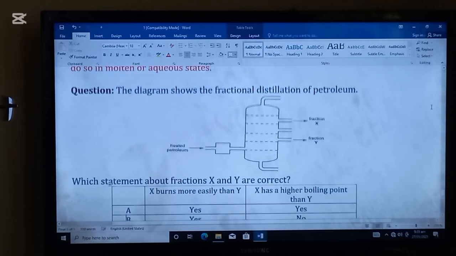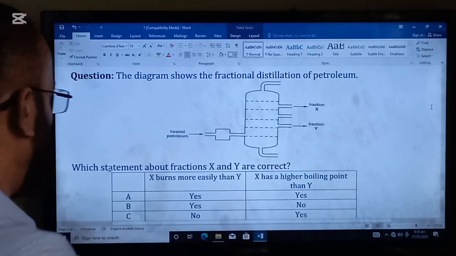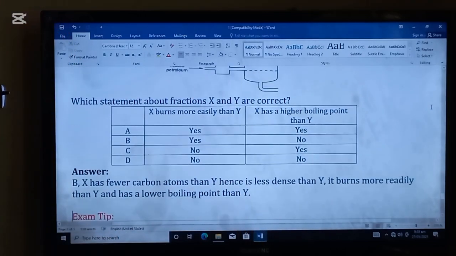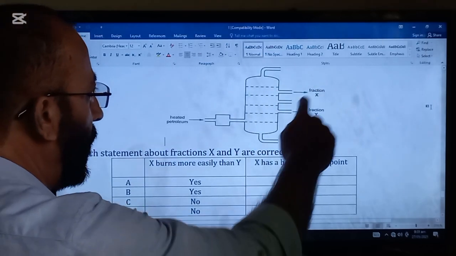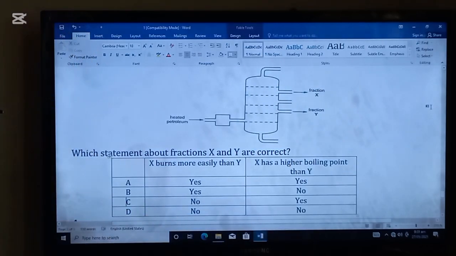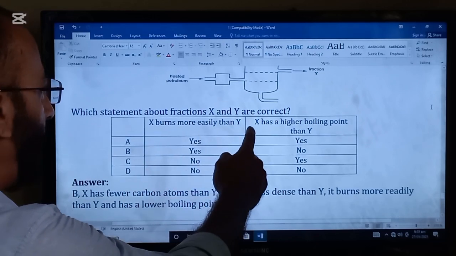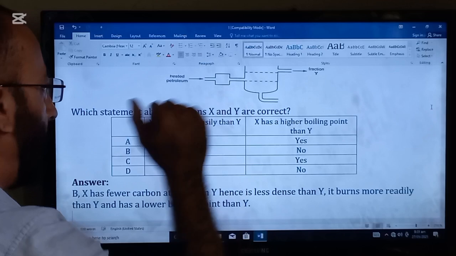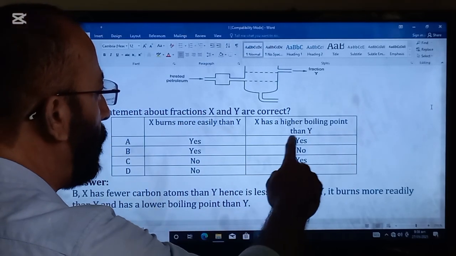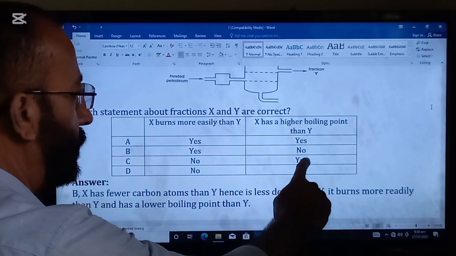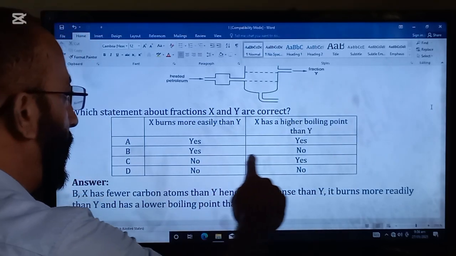Another question is here. The diagram shows the fractional distillation of petroleum. Here is the figure. Which statement about fractions X and Y is correct? X is above, Y is below. So the answer is B. X burns more easily than Y because it is above. And X has a higher boiling point than Y? The answer is no, because Y will have the higher boiling point. So option B is right.